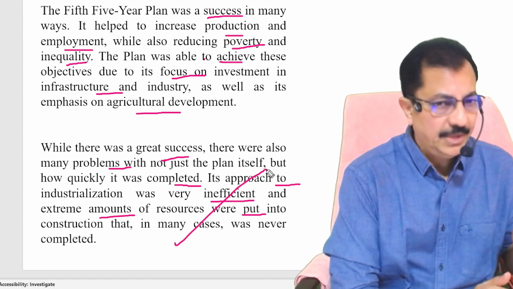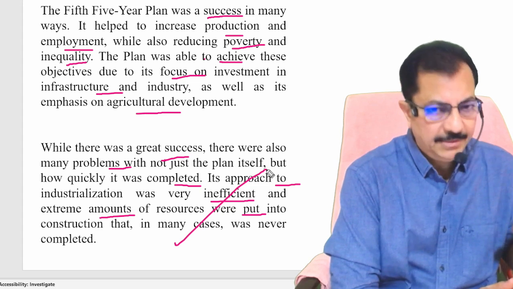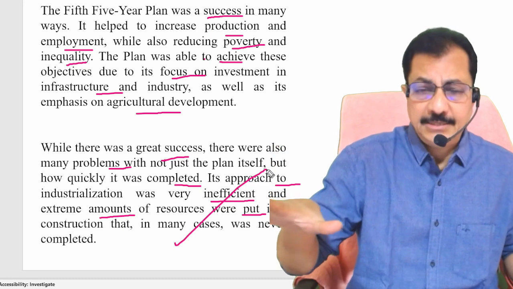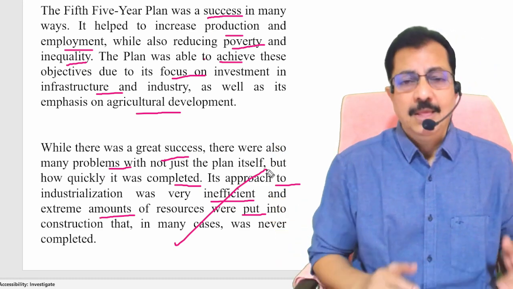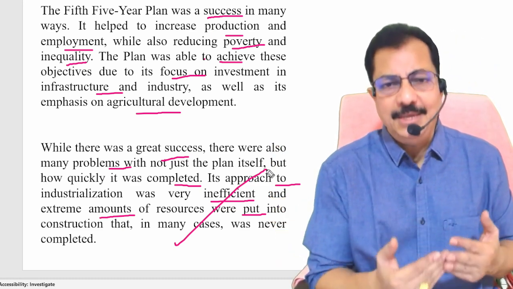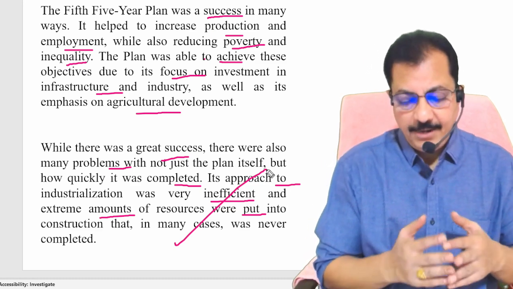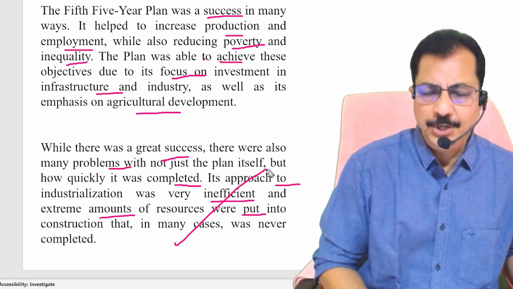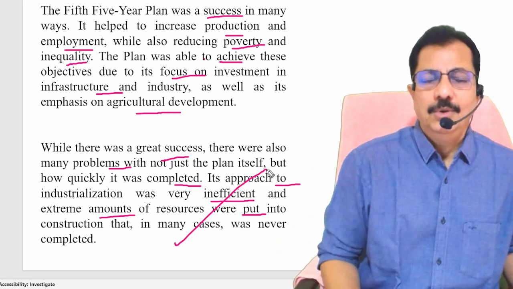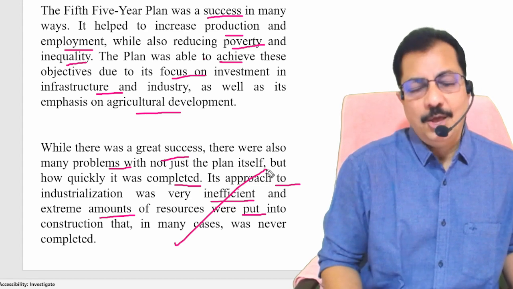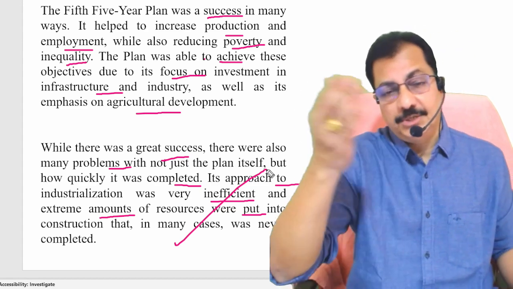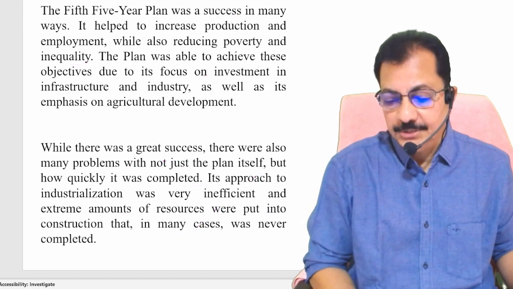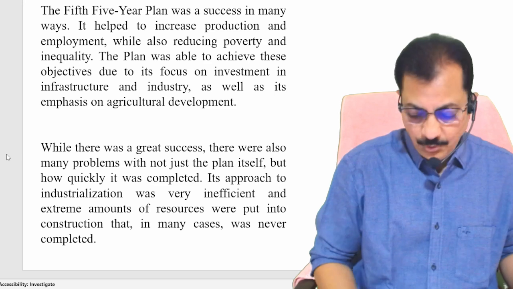So on one side we are saying success, the majority of the areas were a success, but we also have the crisis, we have issues in certain areas like industrialization, which was considered to be extremely inefficient. Is that clear? And when it comes to construction also, a large number of resources were put into use and many of them went in vain. So they have been wasted and those constructions were not completed. Clear? So this is regarding the fifth plan, but I have some more information for you.